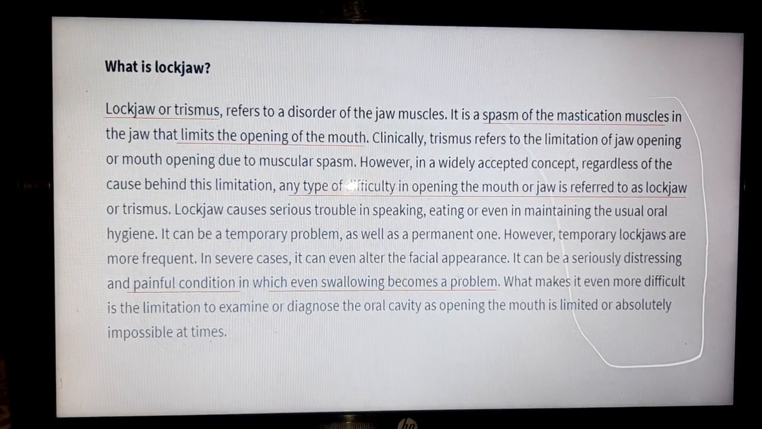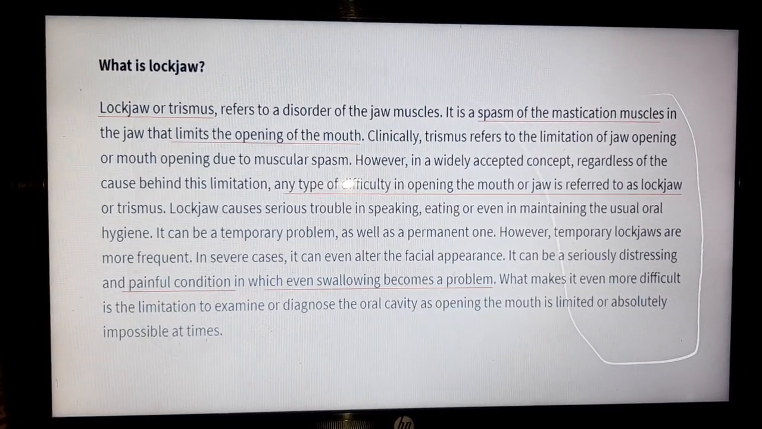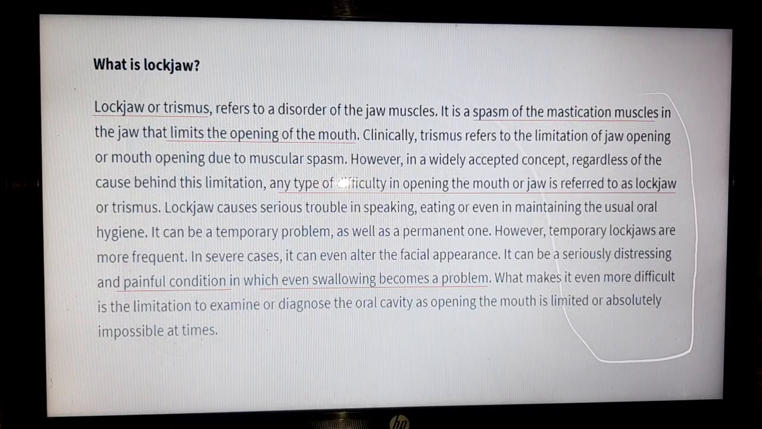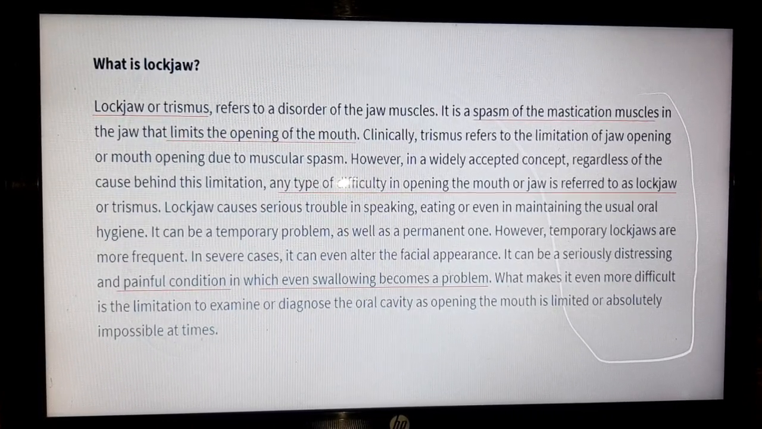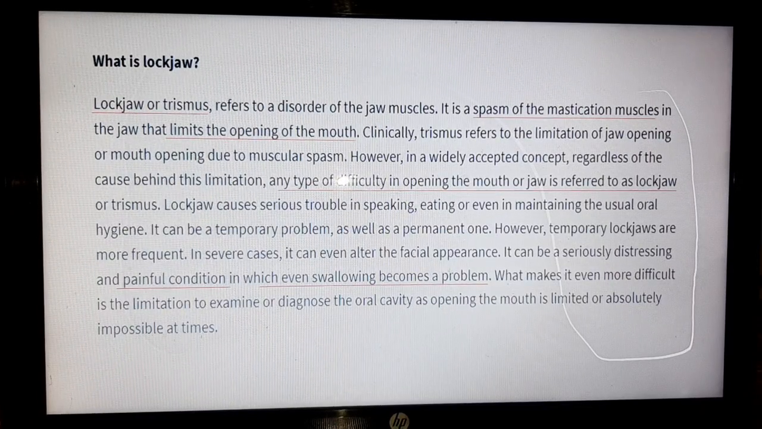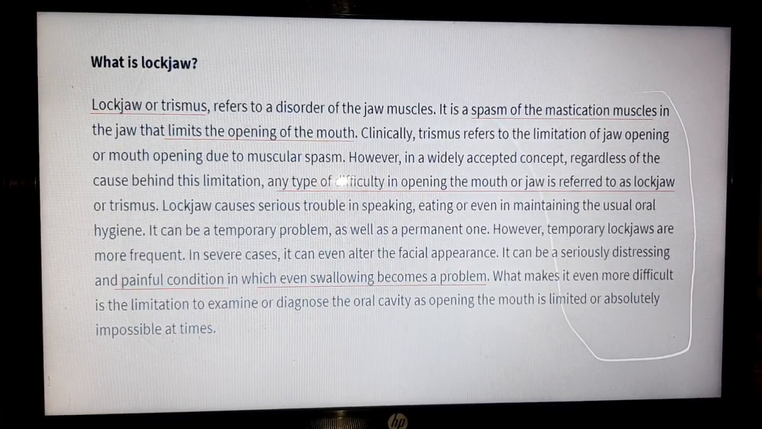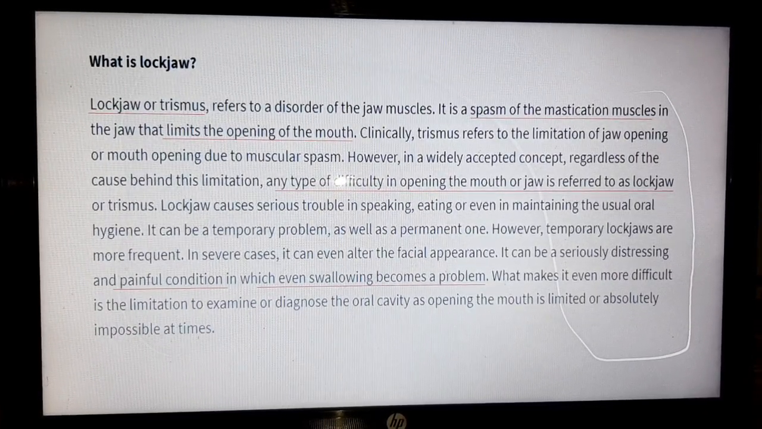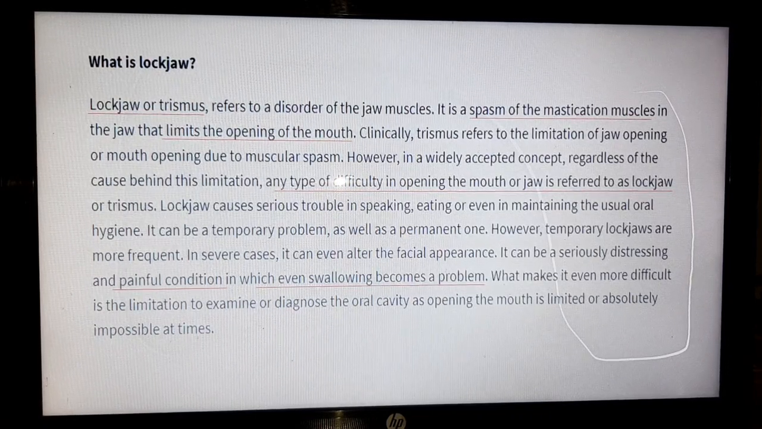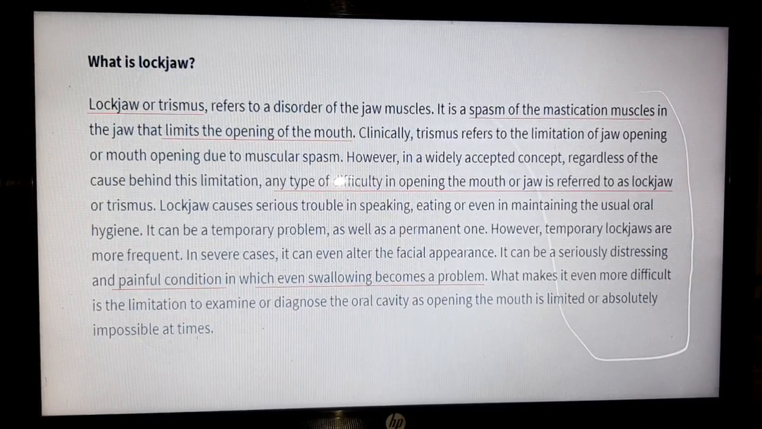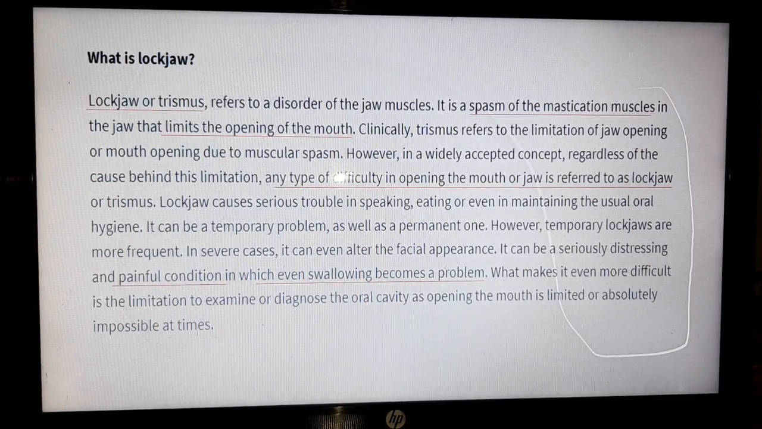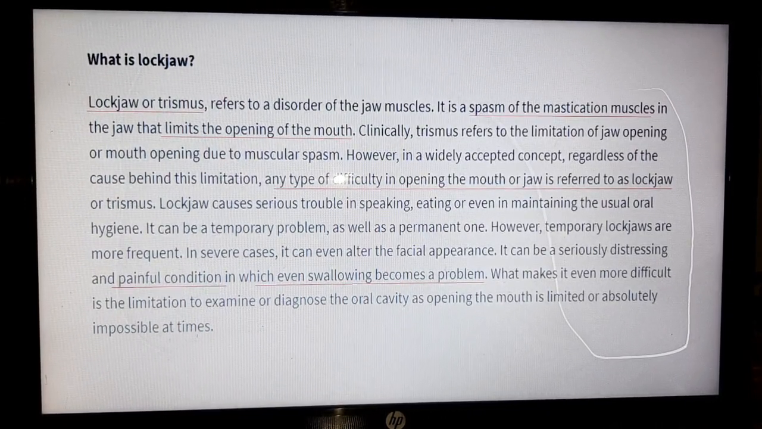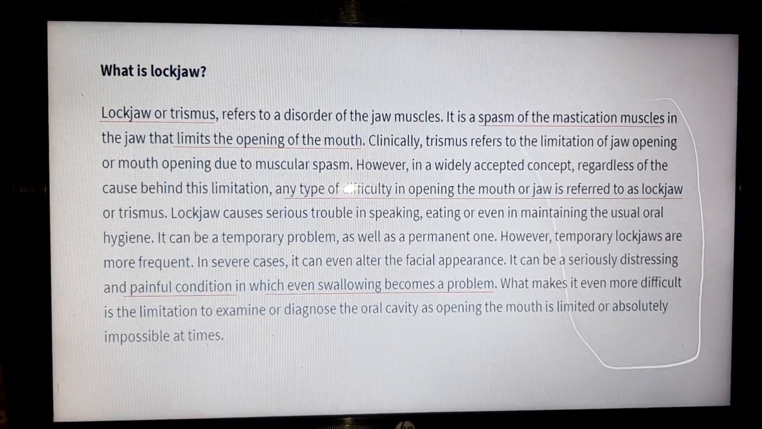This is a reference page for lockjaw. Lockjaw or trismus is a spasm of mastication muscles in which the jaw limits the opening of mouth. Any type of difficulty in the opening of mouth or jaw is referred to as lockjaw. It is a painful condition and even swallowing becomes a problem, that is dysphagia. You can read the underlined lines.